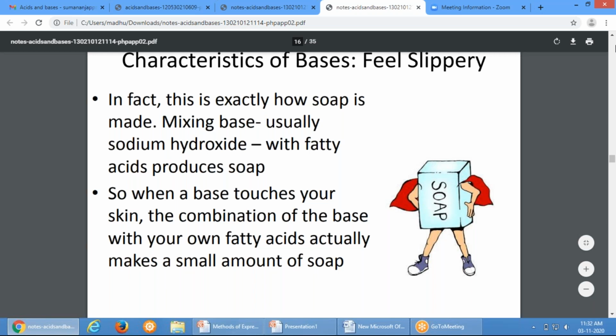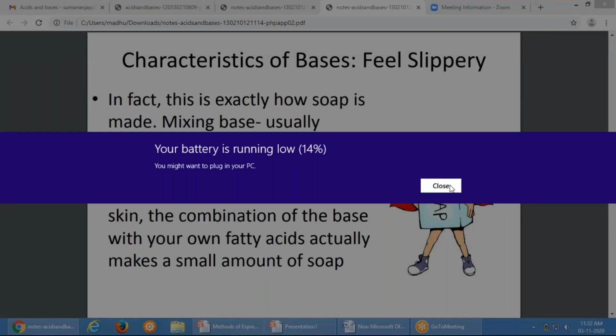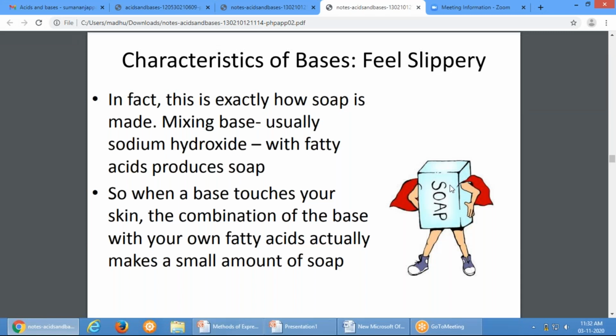Emulsification of fat, ma'am. Yes, emulsification of fat. If you take oils and fats, fatty acids are obtained from oils and fats. If you treat them with sodium hydroxide, soap will be ready.